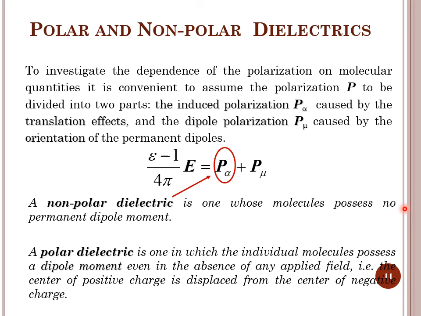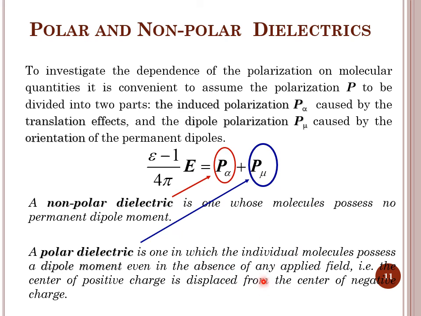Now the second type of dielectric materials, polar dielectric materials. These are the ones in which even in the absence of external electric field, you will find that positive and negative charge centers are separated. So when the field is applied, all these charge centers, all these atoms, will orient themselves in the field direction, and there will be a large value of net dipole moment and polarization.